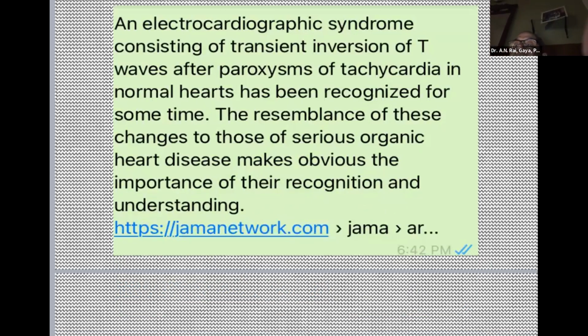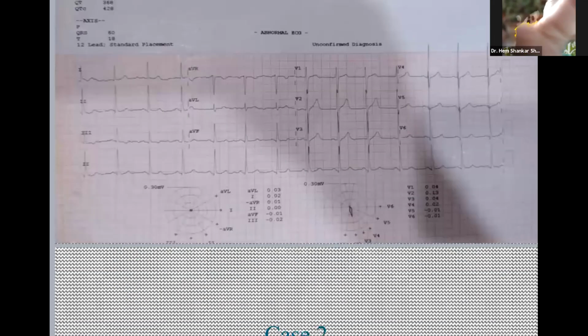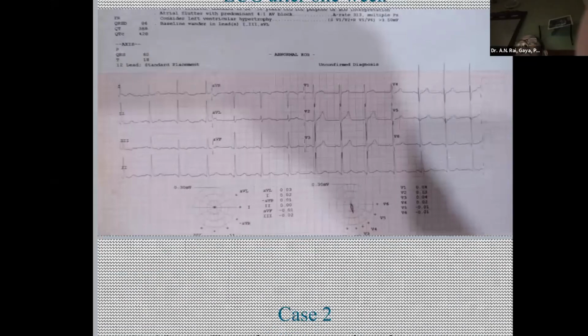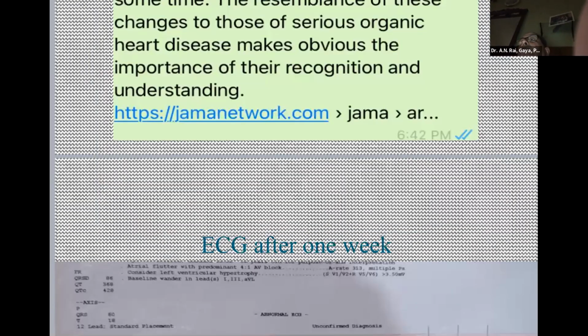One more case. What is the treatment for this patient, sir? I told you, after this we put the patient on verapamil.